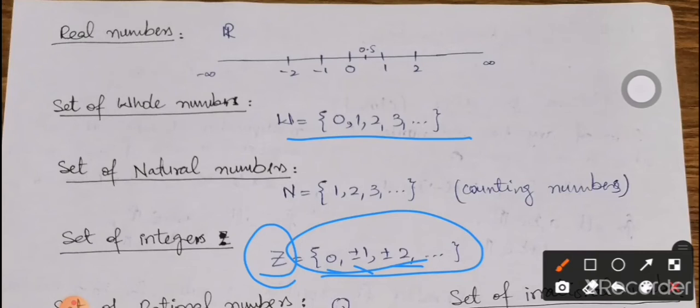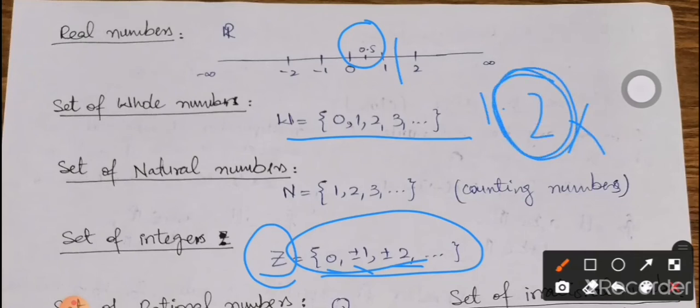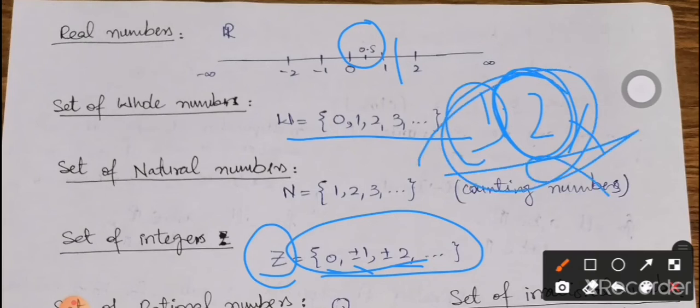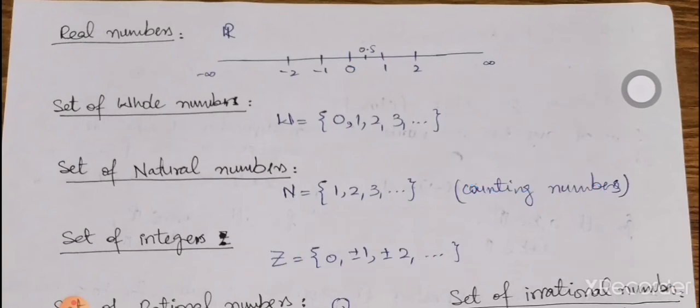Whole numbers are the numbers that cannot have the decimals. For example, 0.5 is not a whole number, 1.5 is not a whole number, 1.2 is not a whole number because of this decimal part, or because of this fractional part, because it is some little increment in the whole number. The whole number is 1, but 1.2 overall is not a whole number. So set of integers consist of the whole numbers along with the positive and negative sign as well. So this is the set of integers.